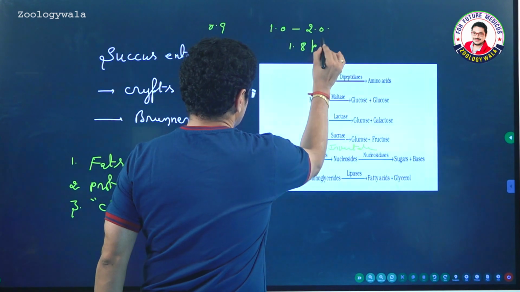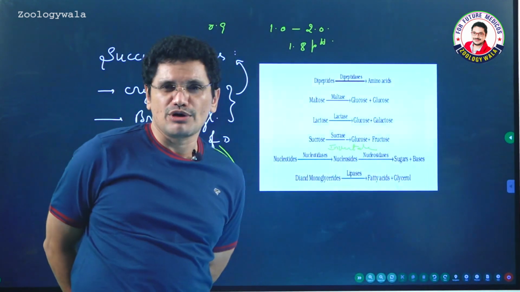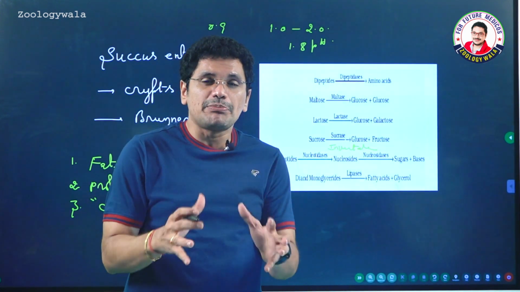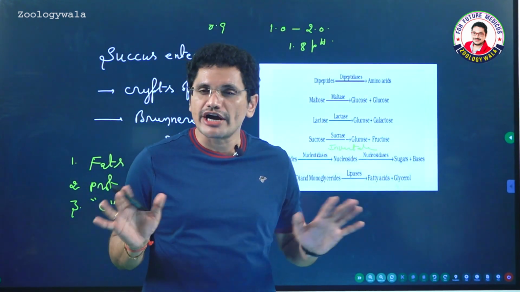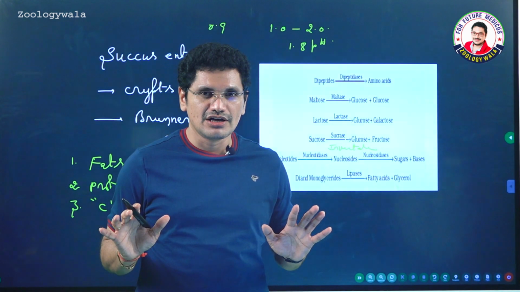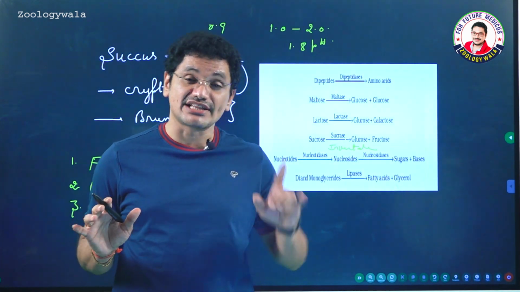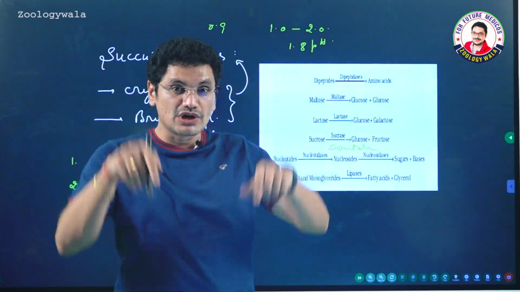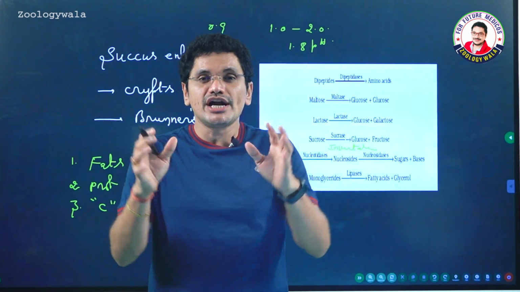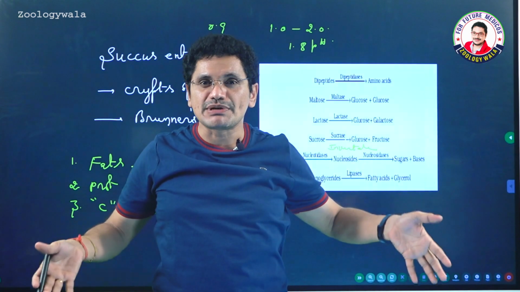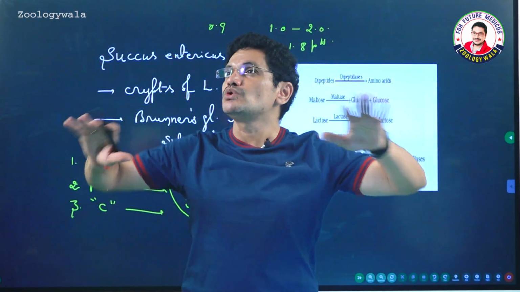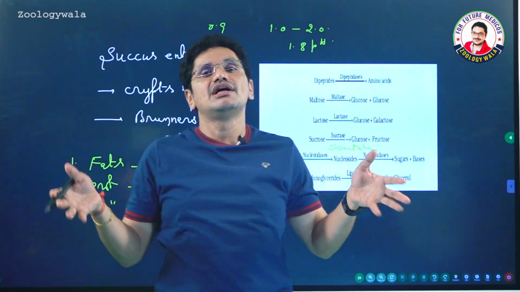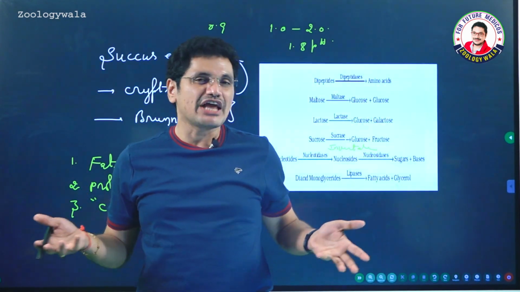So in that 0.9 to 1.8, something like that, less than 7, in that highly acidic pH, the stomach walls can't bear that high acidic nature. That is the reason why oblique muscles are already there in the stomach. I already told you the histology. In addition to that, water and bicarbonates are also present in this gastric juice, which help in prevention of excoriation of the walls of the gastric epithelium.